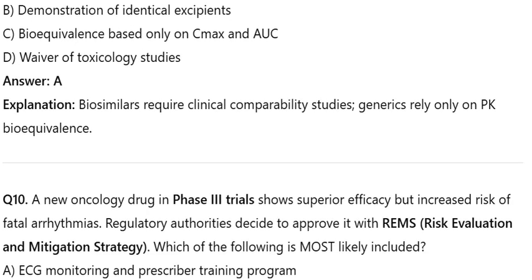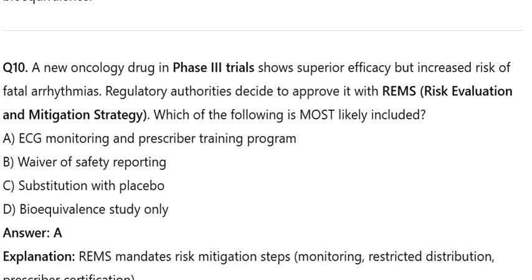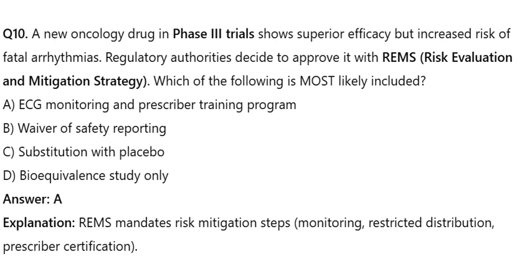Q10. A new oncology drug in phase 3 trials shows superior efficacy but increased risk of fatal arrhythmias. Regulatory authorities decide to approve it with REMS, risk evaluation and mitigation strategy. Which of the following is most likely included? A. ECG monitoring and prescriber training program. B. Waiver of safety reporting. C. Substitution with placebo. D. Bioequivalence study only. Answer A. Explanation. REMS mandates risk mitigation steps, monitoring, restricted distribution, prescriber certification.